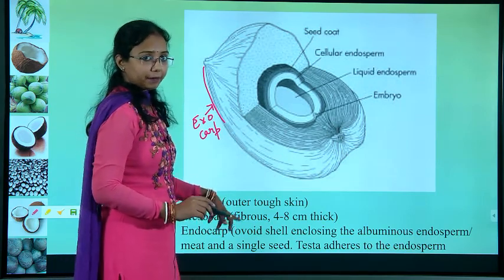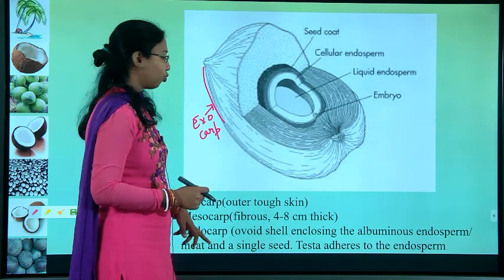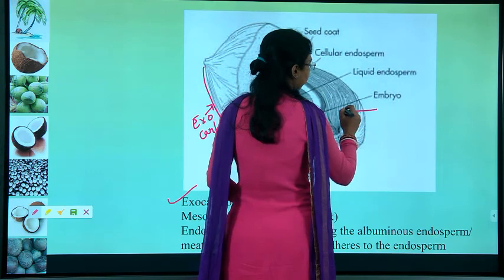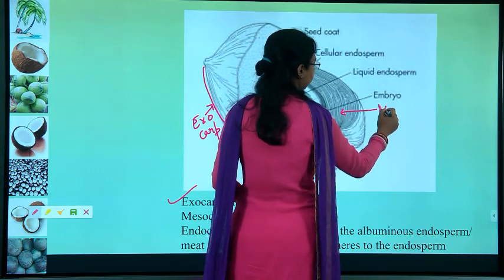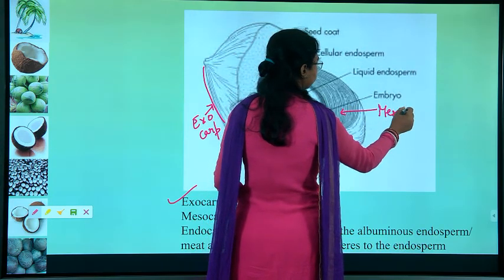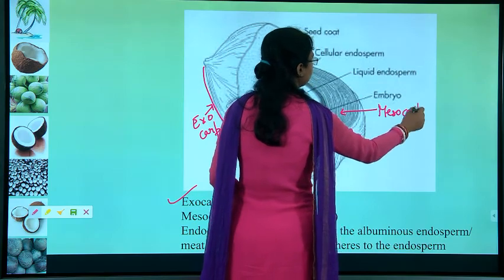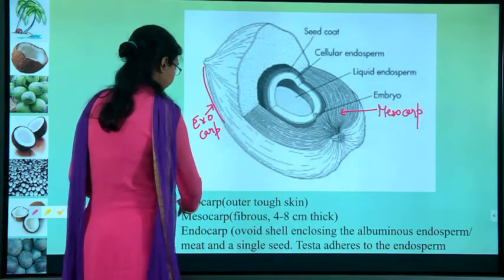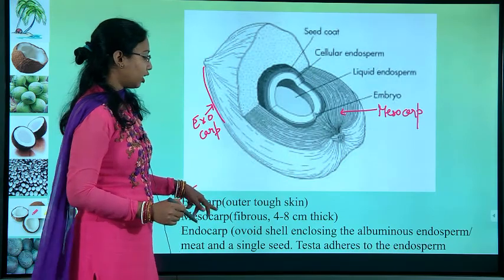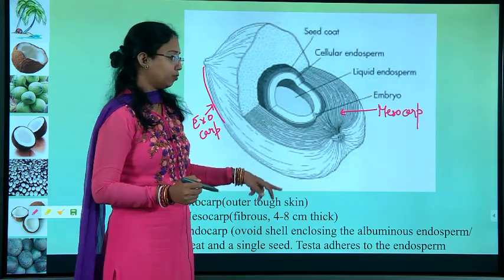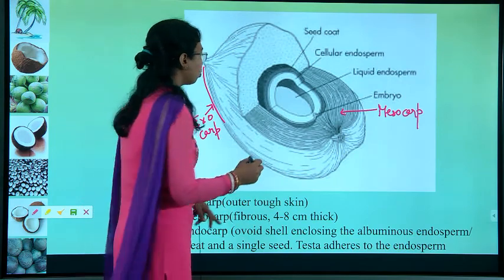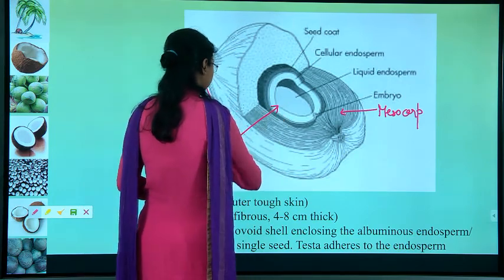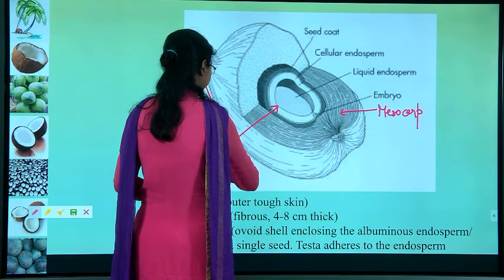Mesocarp is fibrous with a thickness of 4 to 8 centimeters. Next is the endocarp. Endocarp is the ovoid shell enclosing an albuminous endosperm. This inside part is known as the endocarp.